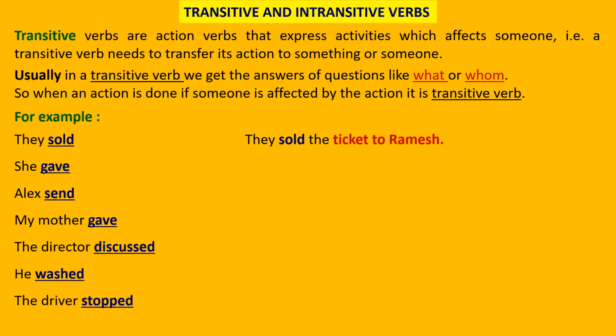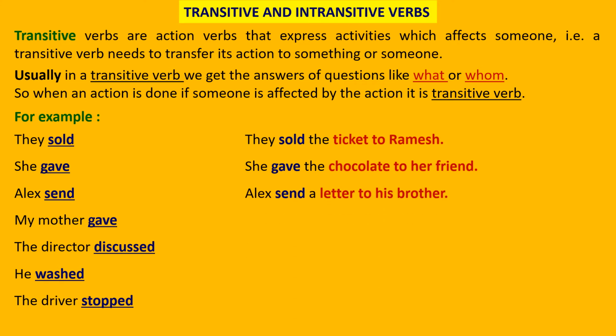Next, she gave the chocolate to her friend. Again, she is giving something, and when she is giving something, that thing is transferred to her friend. That means her action is affecting her friend. So you can see in the transitive verb, whenever an action is done by the subject, she is the subject here, she is giving, the verb is transferred to another object and a friend is being affected by that.